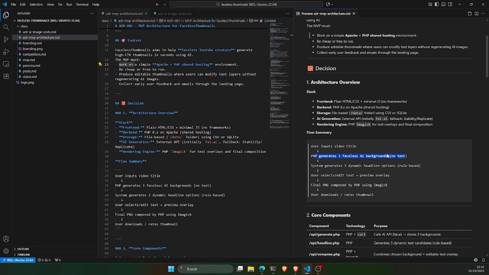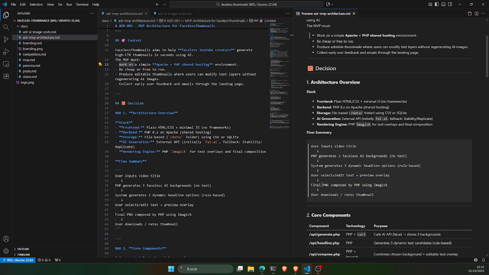So we just generate the background, and then we generate the dynamic headline options with some rules that we will create, and then the user can select or edit the text. So we offer them the preview, but they can change the text without the need of regenerating the background, which is where the AI incurs a cost.